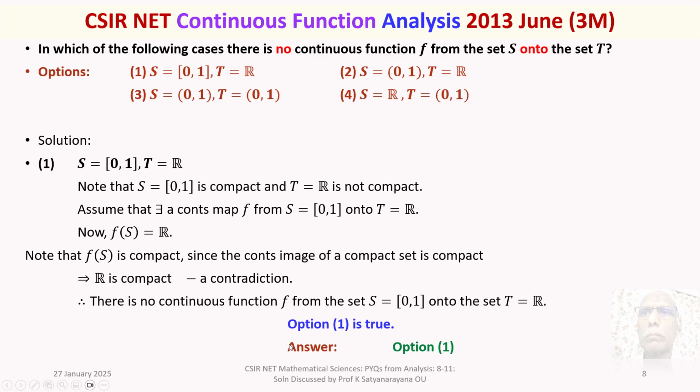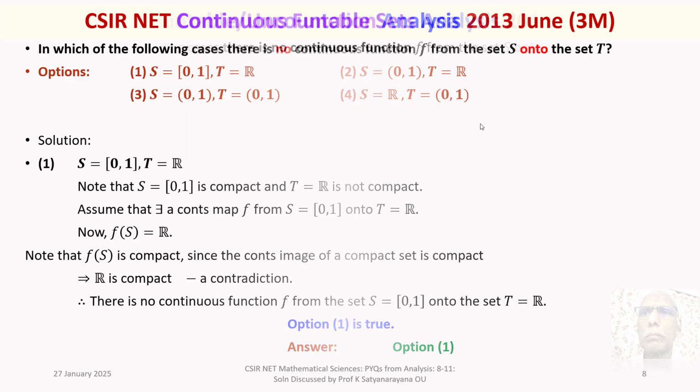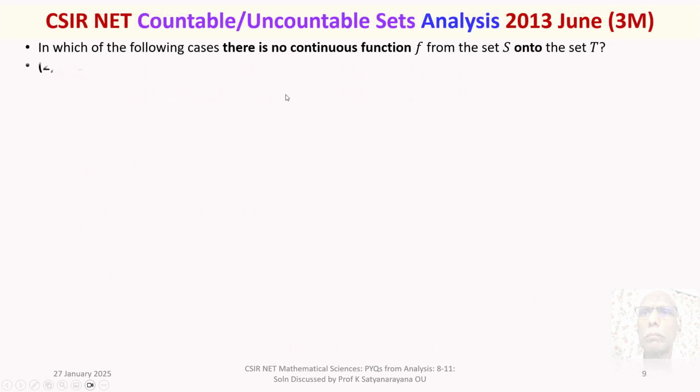Therefore, that answer we have found out, and you need not worry about the other remaining options. And the answer to this question is option 1. However, our students will ask, how do we show the other options are not true? Okay, we will go for that.